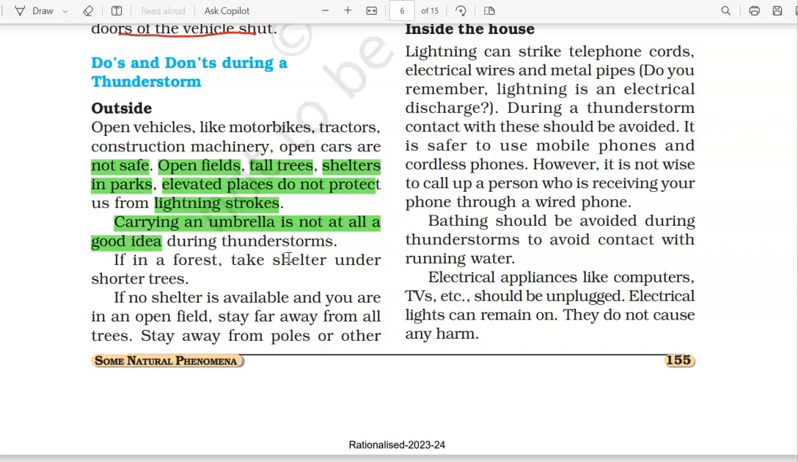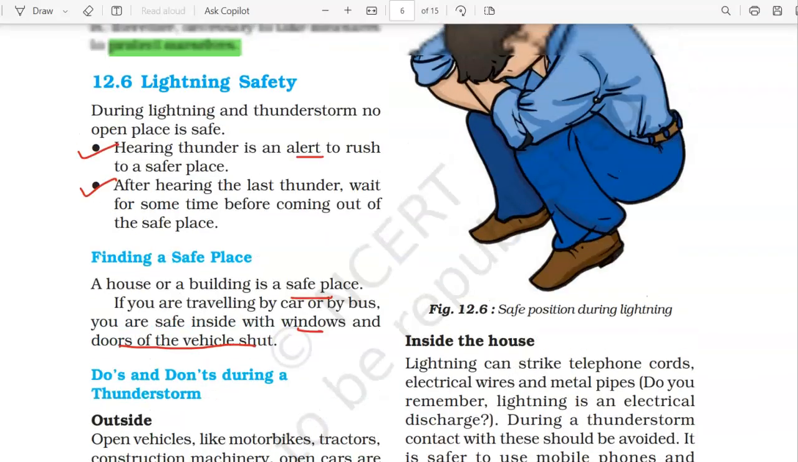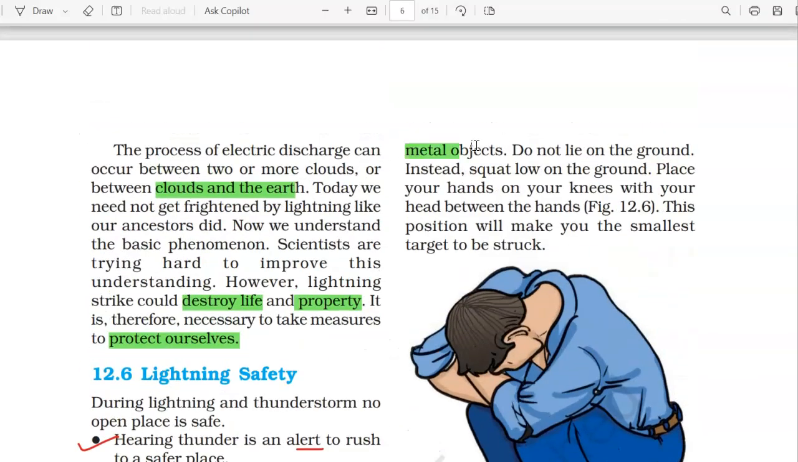If you are in a forest, take shelter under shorter trees, not taller trees, because taller trees are at more risk. If no shelter is available and you are in an open field, stay far away from all trees. They are more likely to attract those charges. Stay away from electric poles or other metal objects. Do not lie on the ground.